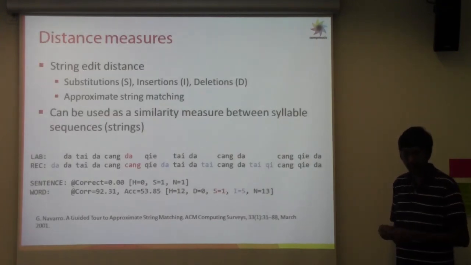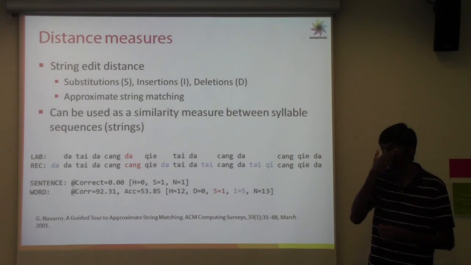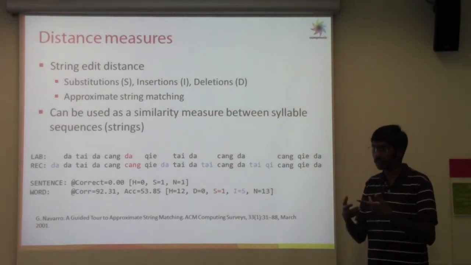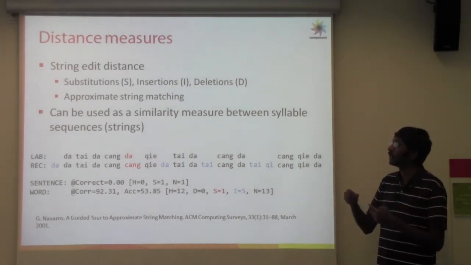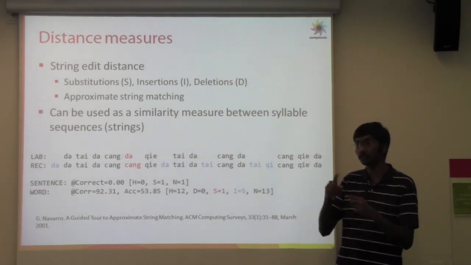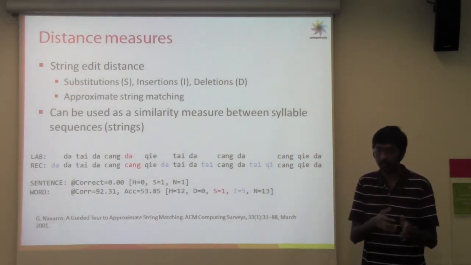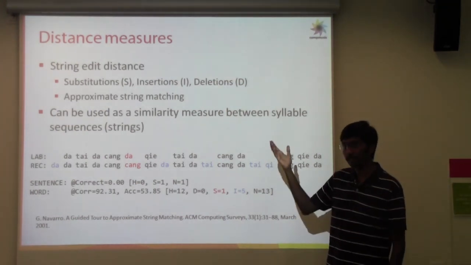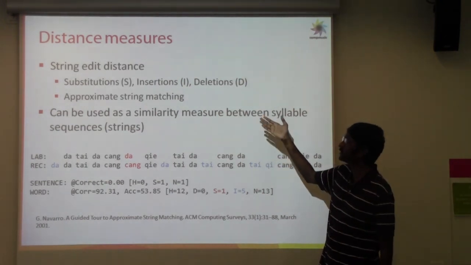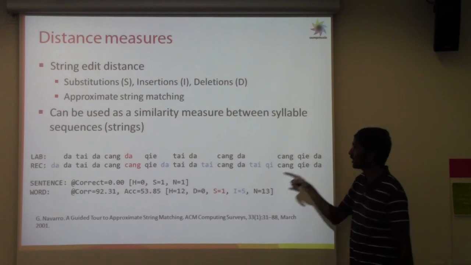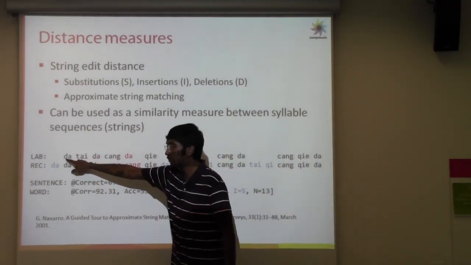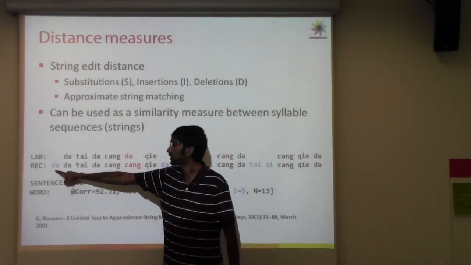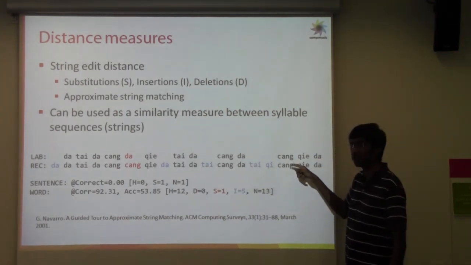So one of the straightforward ways to do that is to use distance measures, which are mainly string edit distance measures. The sequences of syllables are two strings now, for all practical purposes, and then we can have different kinds of errors between the transcription and the actual ground truth pattern that we have in the library. There can be mainly 3 types of errors in strings: substitutions, insertions, and deletions. So here we have a ground truth label sequence, which is the one that we have in the library, and then what is here is the one that has been transcribed using the HMM of a particular test recording.